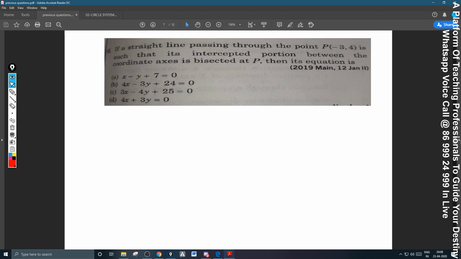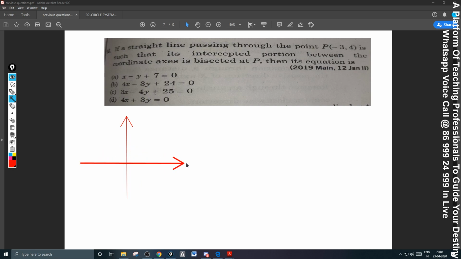If the straight line passing through the point P(minus 3, 4) is such that its intercepted portion between the coordinate axes is bisected at P, then the equation is, very simple question please. I'll tell you a concept which is related to this. I'll explain the concept and work out the problem so that the concept will also be revised.